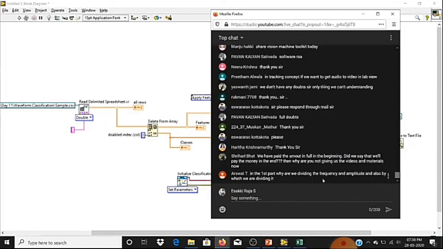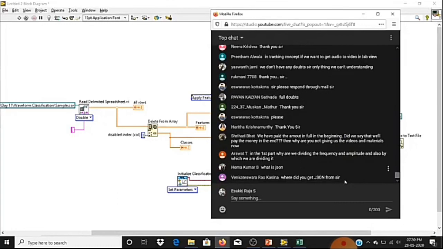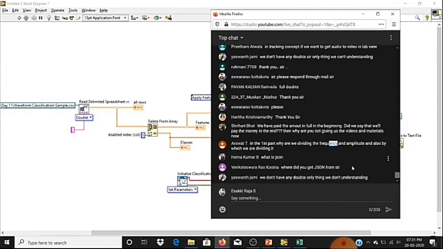If we divide, then only we can extract the feature. That is the reason why we have divided frequency and amplitude from our fundamental frequency. You can take any other features also. Right now I have taken frequency and amplitude as features. Instead of that, you can take phase and frequency. That depends only upon the user who is creating the model. JSON, again, is a string data type.